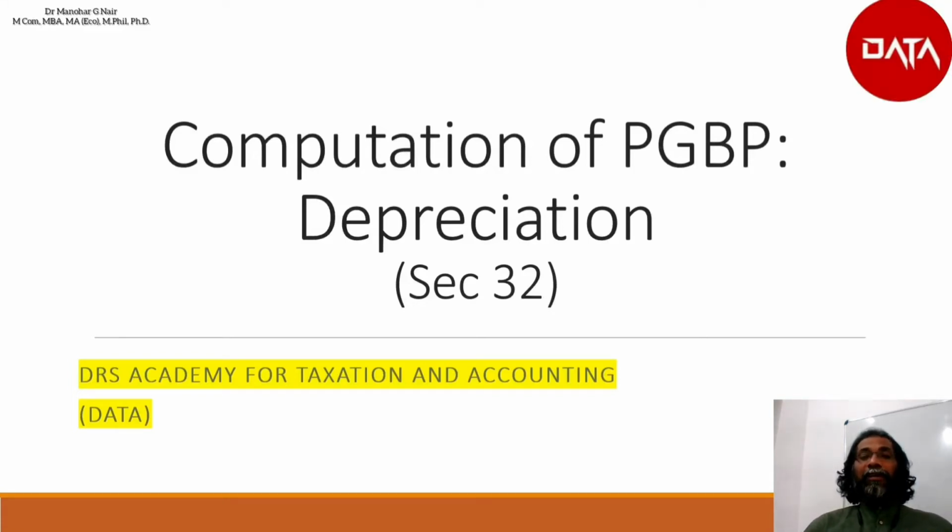In continuation with the previous video, today let us discuss the third point, that is section 32, depreciation.